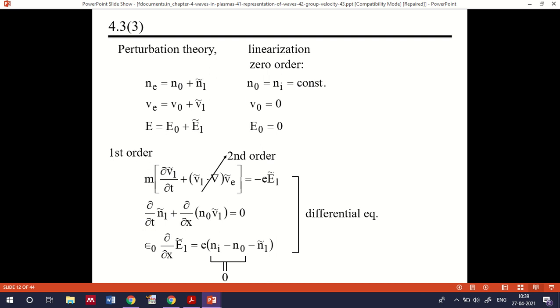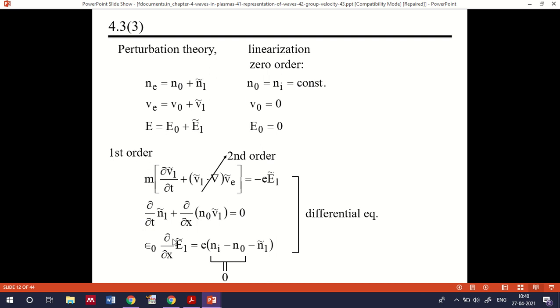Then if you take the derivative of the constant, it will be 0, so we'll have only V1 corresponding to that, and similarly the V1 dot del term will be there for this one. And here if you substitute Ne equal to N0 plus N1 bar, you will be getting ∂/∂t N1 bar plus ∂/∂x N0 V1 bar, which is equal to 0.